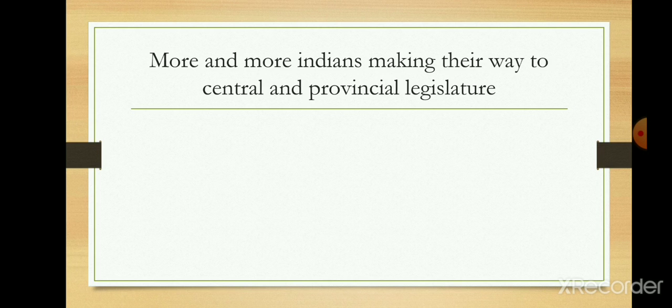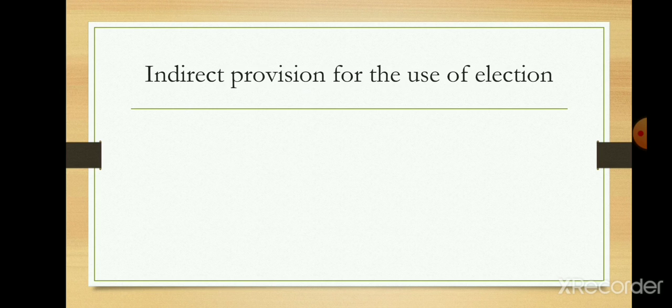So let us understand what was the significance of this act. The first one was that through this way, more and more Indians were making their way to the central and provincial legislature. As we know, earlier there was a limit through the Indian Council Act of 1861, and before that there was no Indian representation at all. So it was through this act that there was an increase in the number who could make it to the central and provincial legislature.